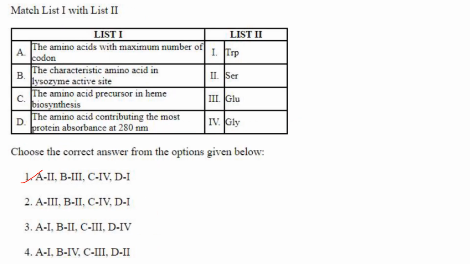Okay, now match the list. The amino acid with maximum number of codons is serine. The characteristic amino acid in lysozyme active site is glutamic acid. The amino acid precursor in heme biosynthesis is glycine. The amino acid contributing the most to protein absorbance is tryptophan, D1. So the answer here is A2, B3, C4, D1.